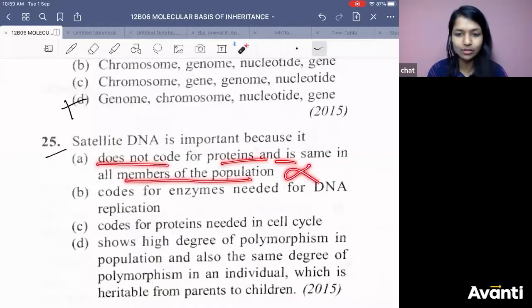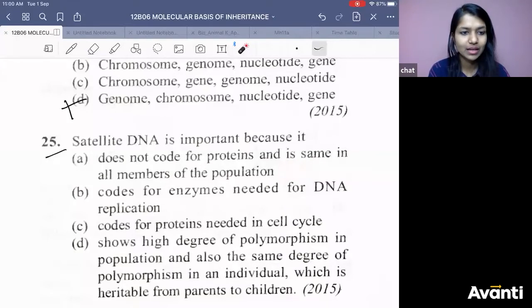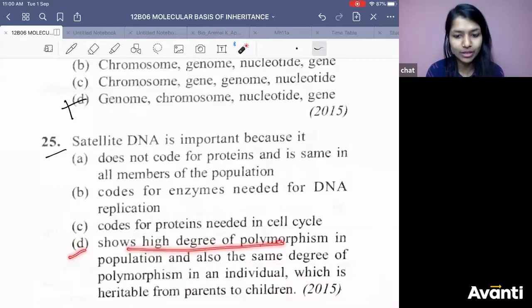It is completely wrong. It is different in different people. It shows a high degree of polymorphism in the population and also in an individual, which is heritable from parent to children. Means my satellite chromosome is going to be what?